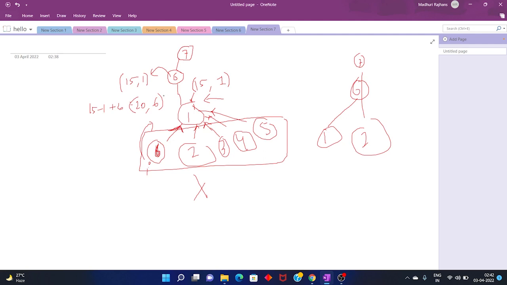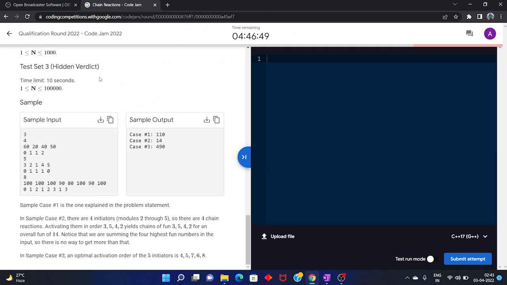Now this will go upwards, and I will say that from the bottom I got 20 and 6, and I can see the minimum here is smaller than the current node. So I can replace it: 20 minus 6 plus 7, which is 21, and the new minimum will be 7, because I just replaced the minimum element. I will do the same thing in the code. So let's see how we will do this in code.